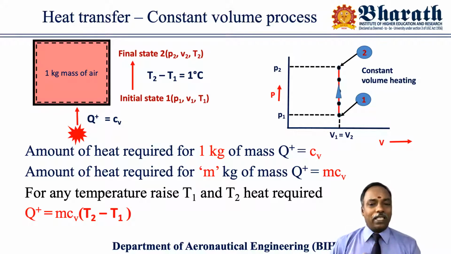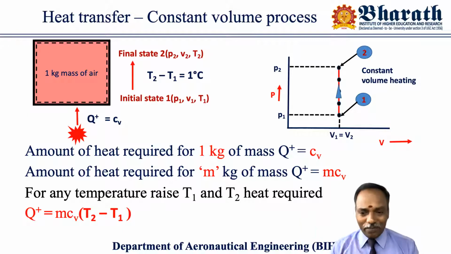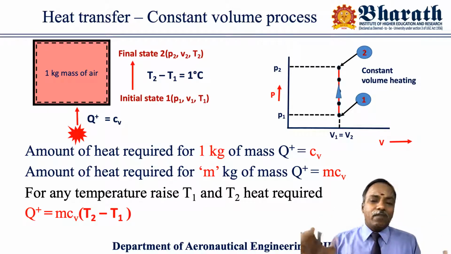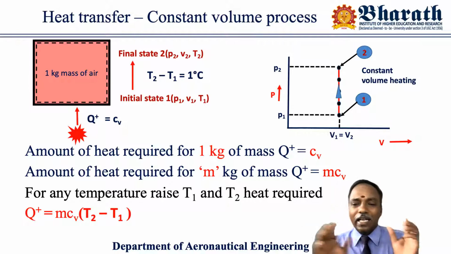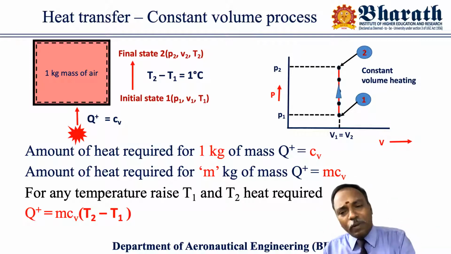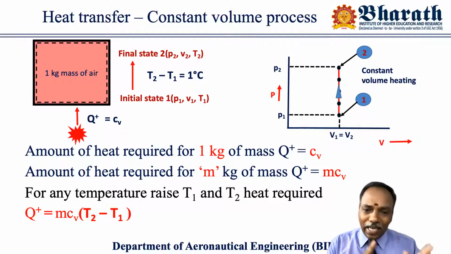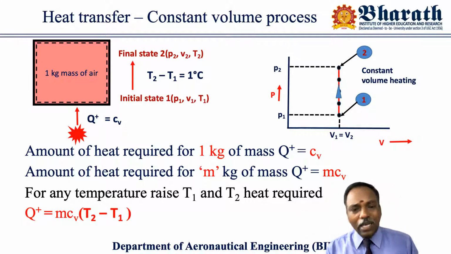Here please look at the definition. The amount of heat required for 1 kg of mass is equal to Cv, that is, for 1 kg of mass, a 1 degree increase is Cv. Suppose in the system, I came to know that m kg of mass is there. Then, 1 mango is equal to 1 rupee, 10 mangoes is equal to 10 into 1, 10 rupees. Same thing: 1 kg of mass is equal to 1 into Cv, and m kg of mass is equal to m into Cv, mCv.